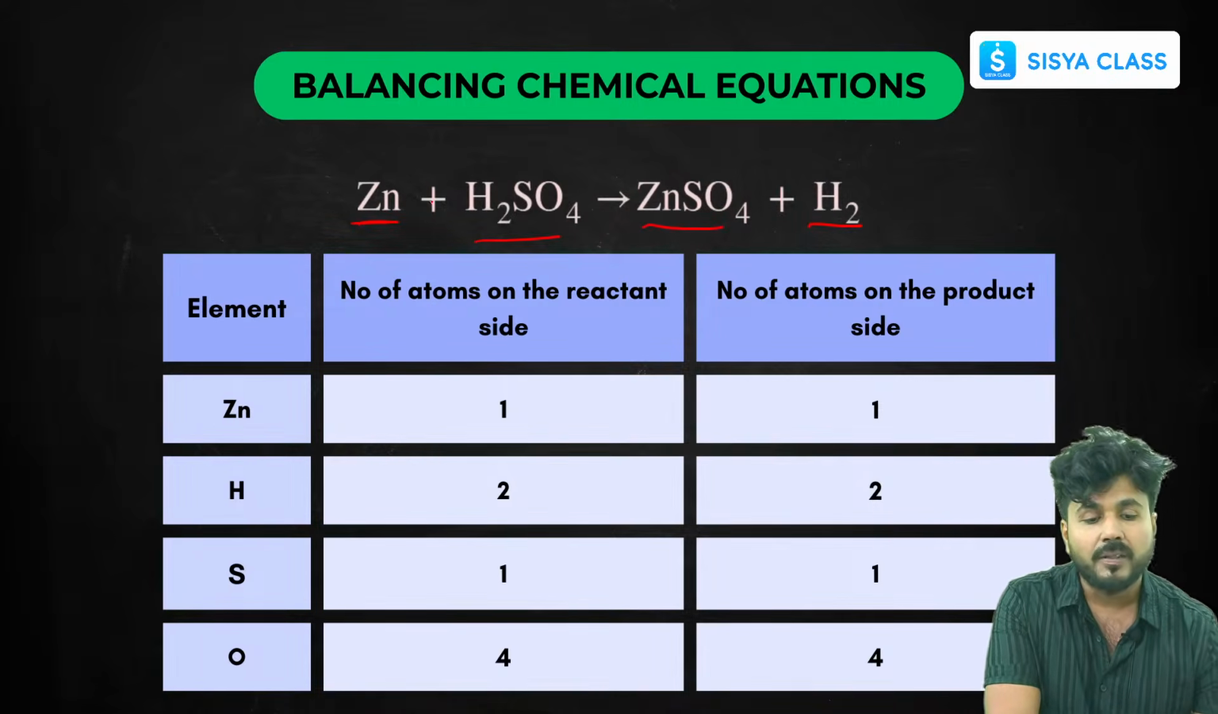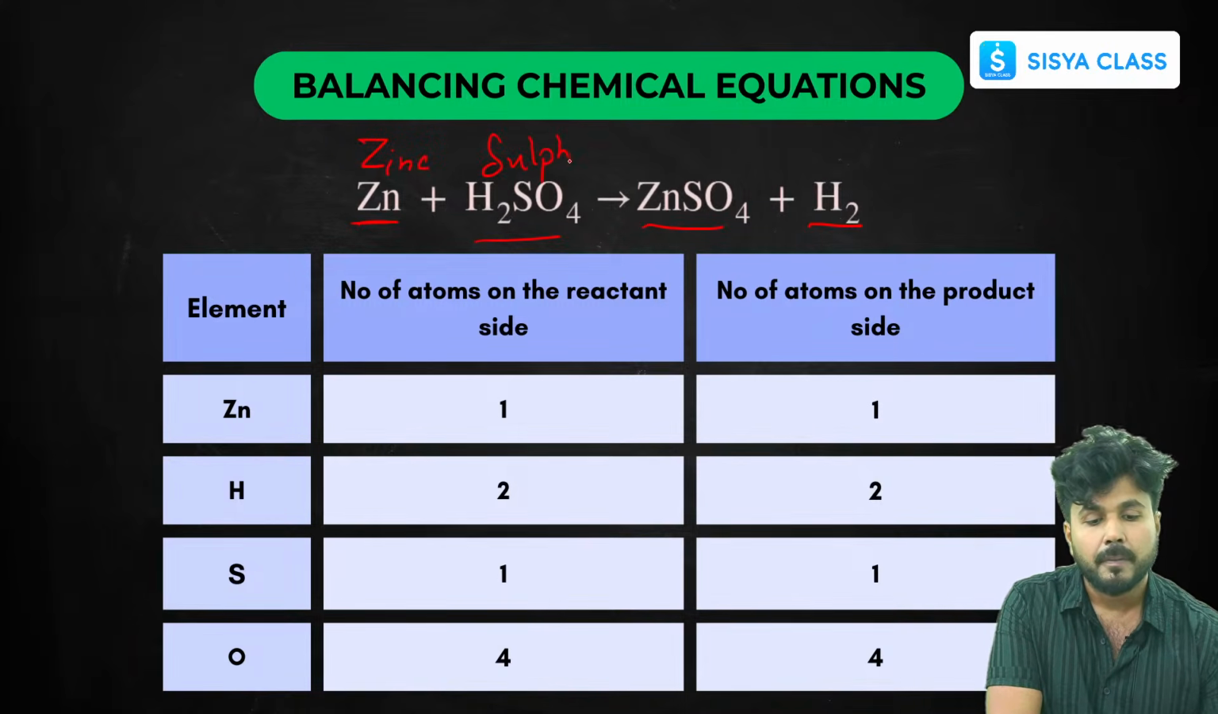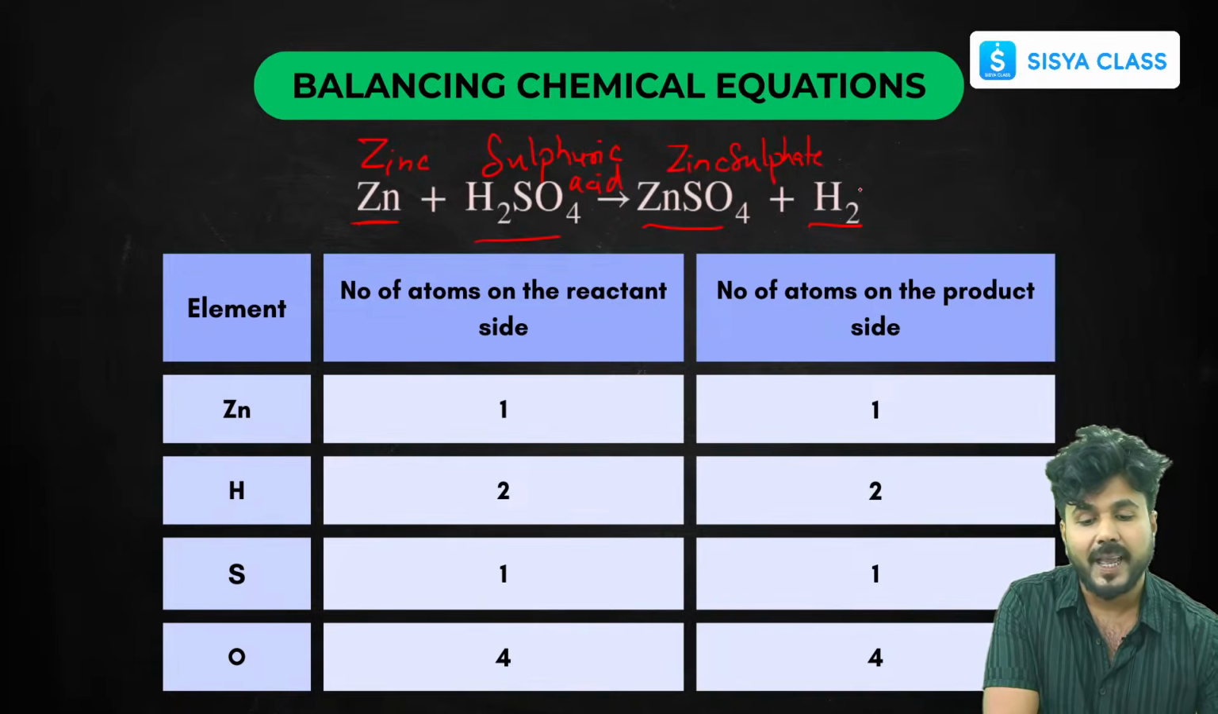Here you can see there is a reaction of zinc with sulfuric acid, and that is giving us zinc sulfate, and hydrogen gas is released.